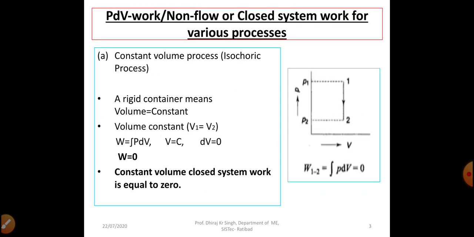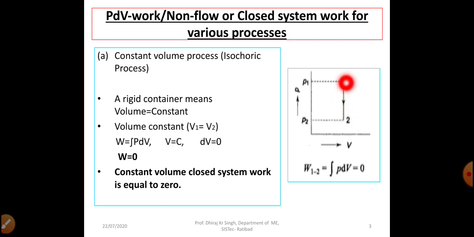So dear students, today we are going to see PdV work, that is non-flow or closed system work, for various processes. So our first process is the constant volume process. Constant volume process is also known as isochoric process. We can see in this diagram that 1 to 2 is a constant volume process.